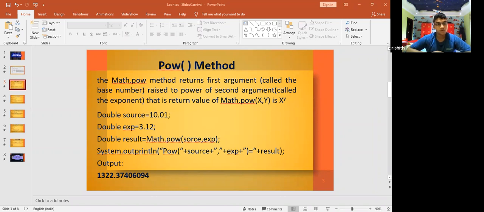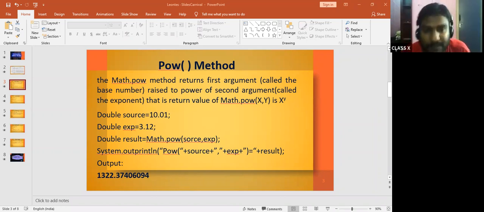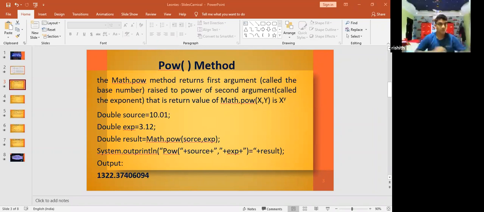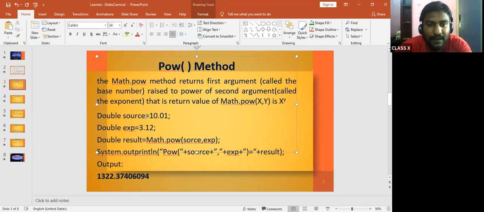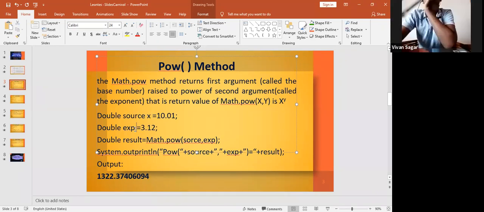1322.374060094. So here, just for your understanding, I'm taking double source as x and exp as y.